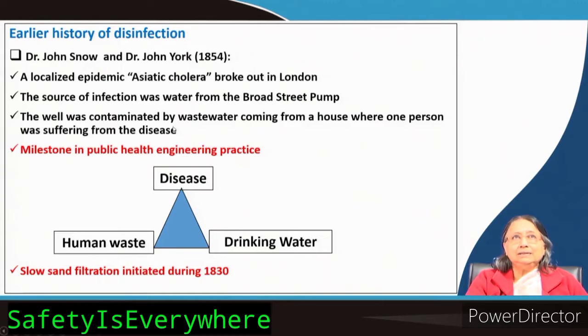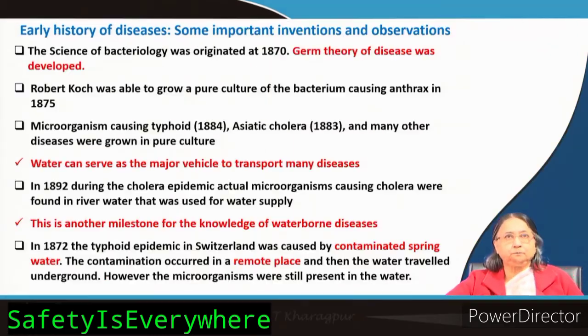Exhaustive scientific studies were done by these two persons, and then they realized that this is a milestone. It was realized that there is some relationship between human waste, drinking water and disease. From this incidence it became known. Slow sand filtration started before that, around 1830, to purify the water.